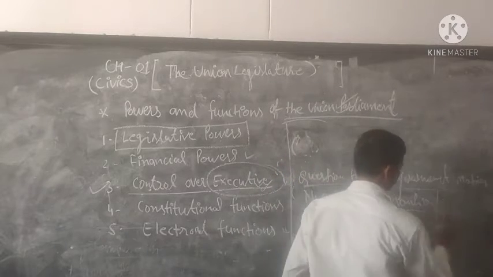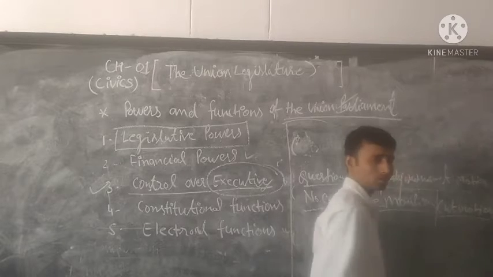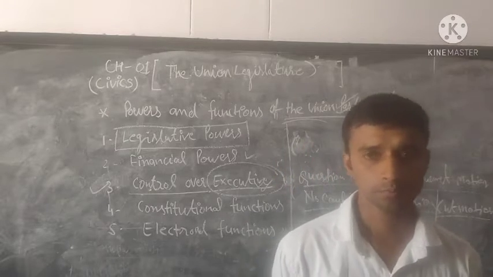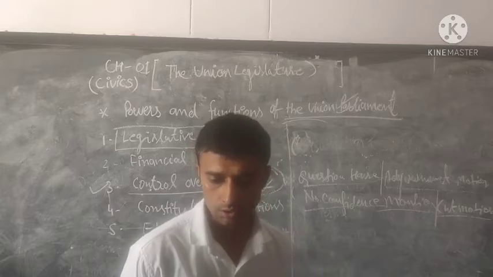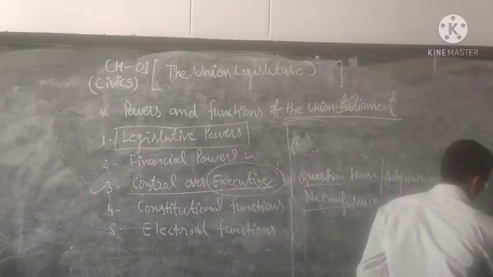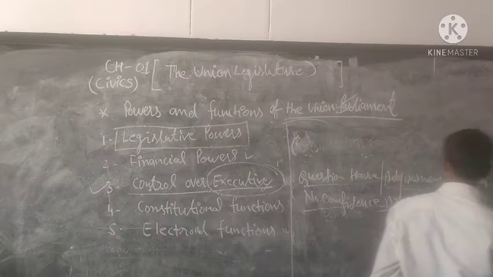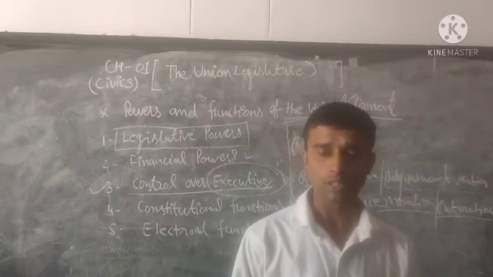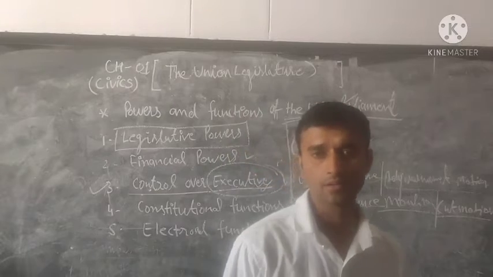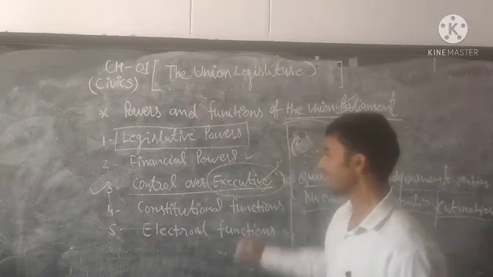Through the cut motion, the individual ministers are responsible for their posts. Through the cut motions and the censure motions, these are the weapons through which the government is controlled by the Parliament.